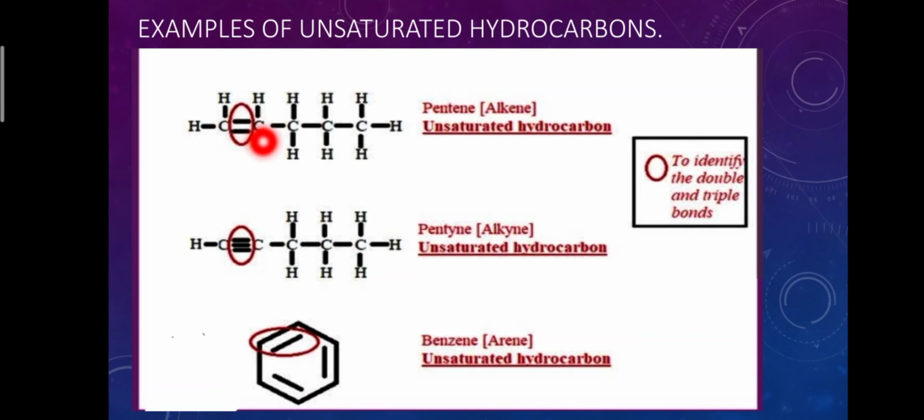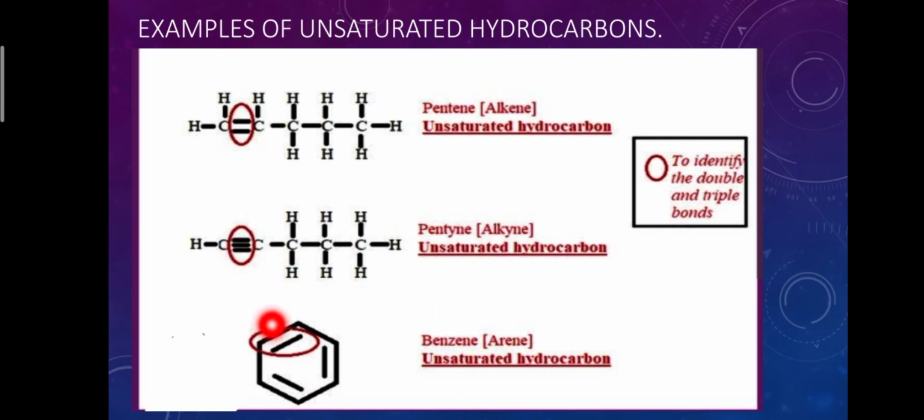It is an example of alkene. Example number 2, pentyne. 5 carbon atoms are present in pentyne, and in pentyne, a carbon-carbon triple bond is formed. It is an example of alkyne, an unsaturated hydrocarbon.